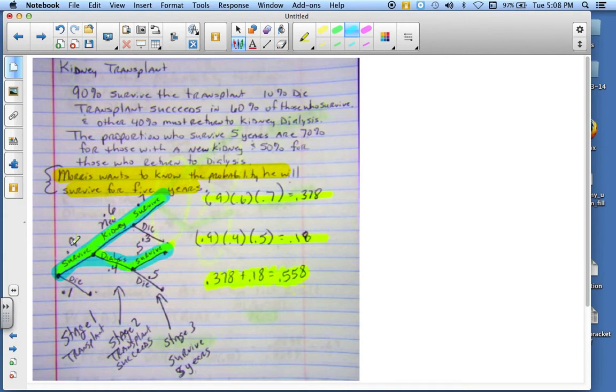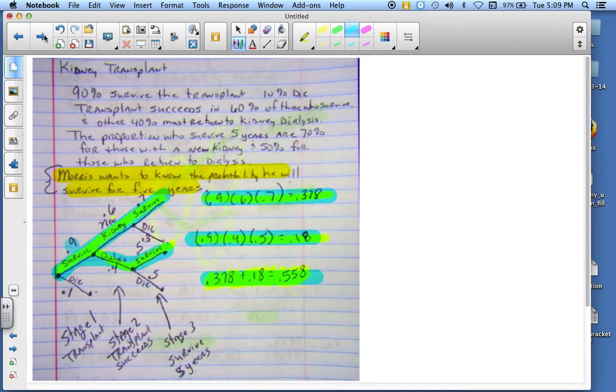This one is 0.9 times 0.6 times 0.7, which gives you a survival rate of 0.378. But he also survives with the dialysis machine, which is 0.9 times 0.4 times 0.5, which is 0.18. Well, what you end up doing is you take both of those probabilities and you add them together. And that gives you the probability of surviving for 5 years.